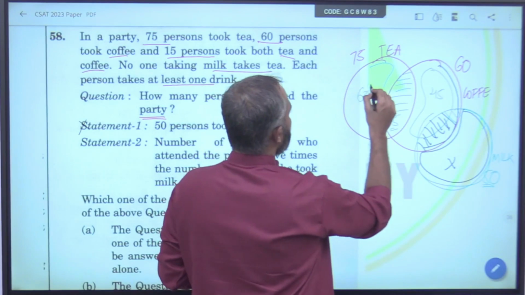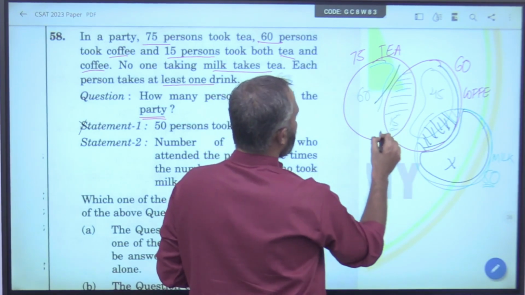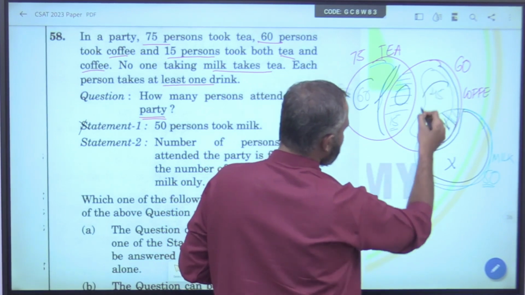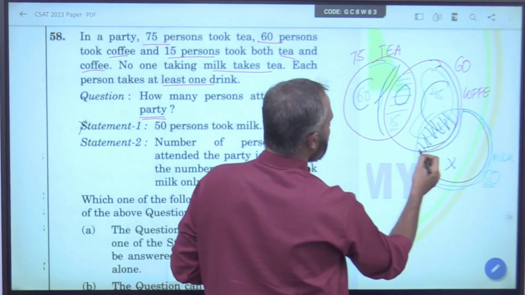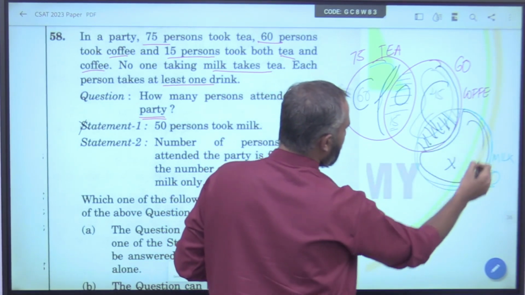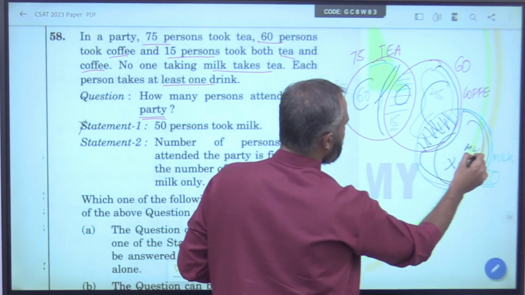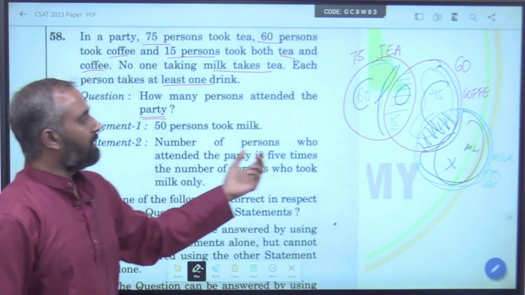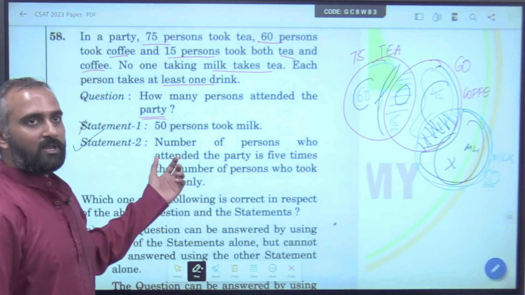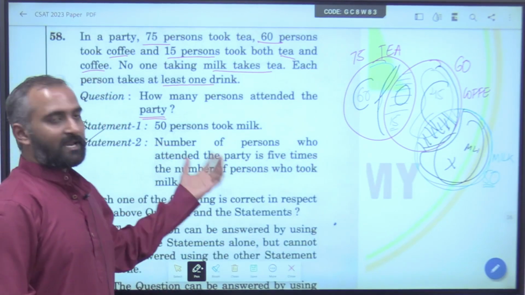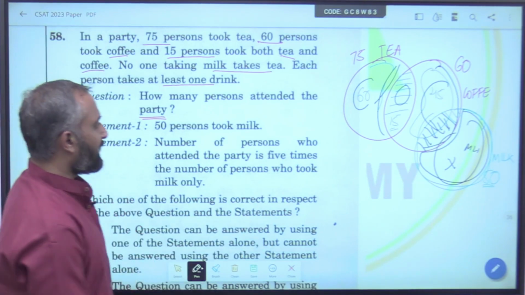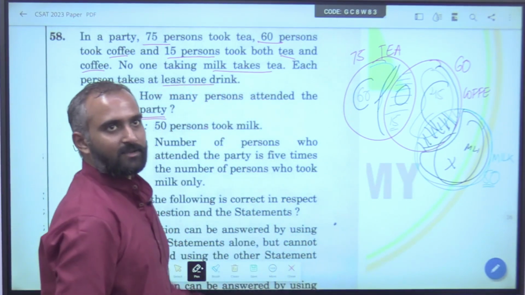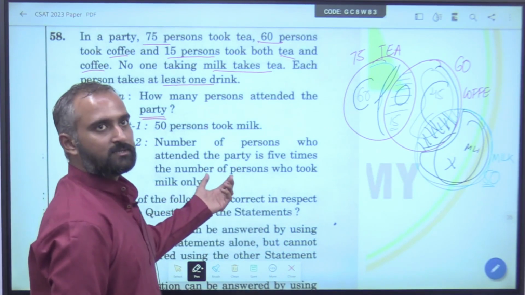Here we know people who took only tea, which is 60, we know people who took only coffee, and we know people who took only milk too. So statement 2 will help us get the union. If you don't believe, I generally don't prefer to calculate, but let's calculate, because you will get the answer just by doing this.